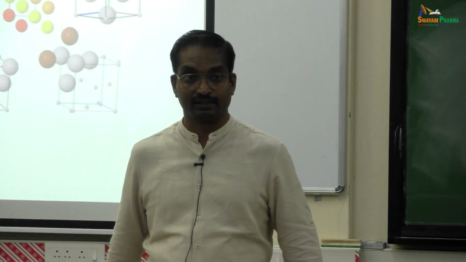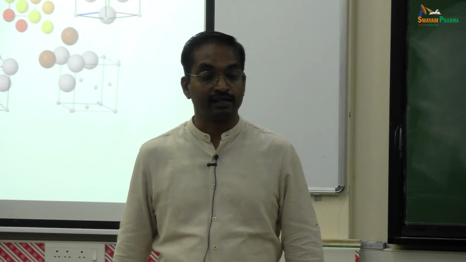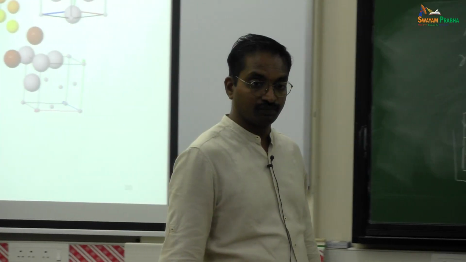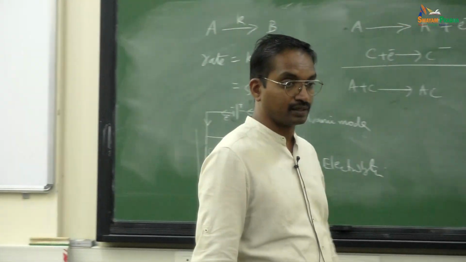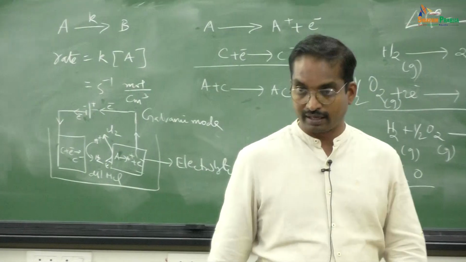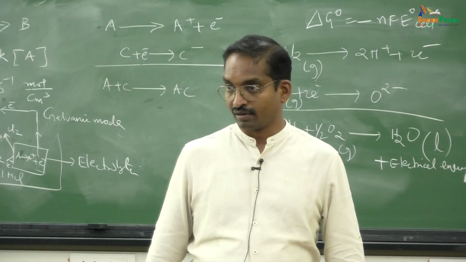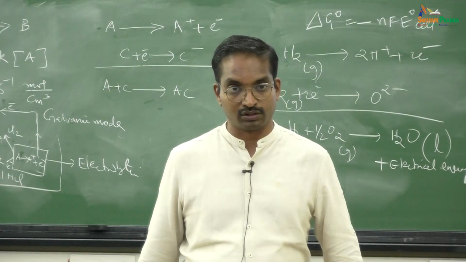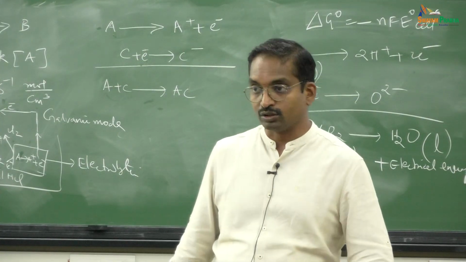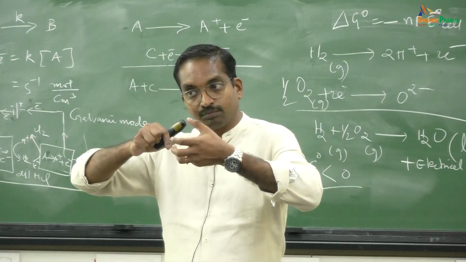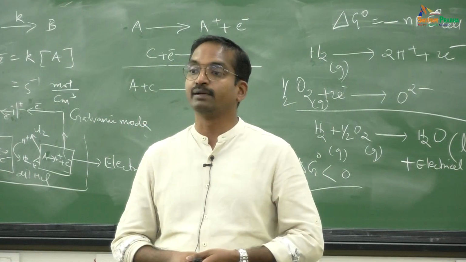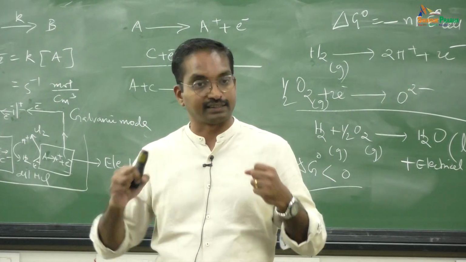Orientation is important. Hydrogen's 1s orbital, the hydrogen molecule, it is going to be a molecular orbital, sigma 1s. So the sigma 1s molecular orbital of your hydrogen and your oxygen's O2 molecular orbital, these two should interact in a particular orientation. What is the probability that they interact in that orientation?